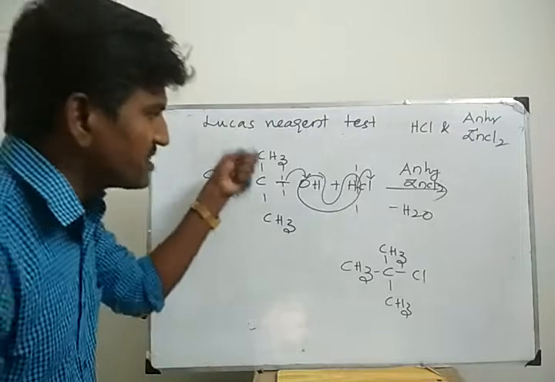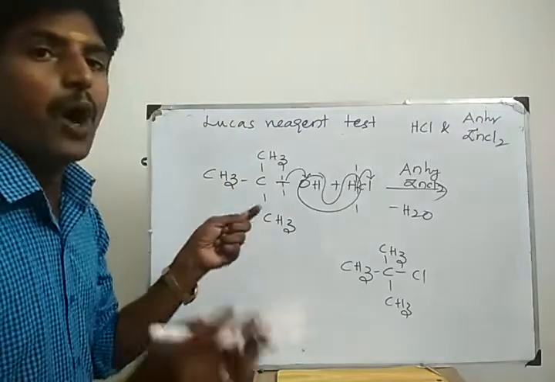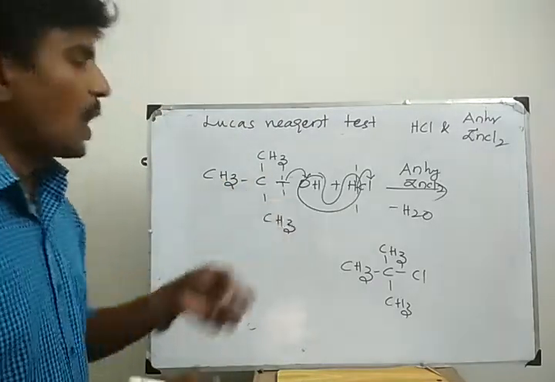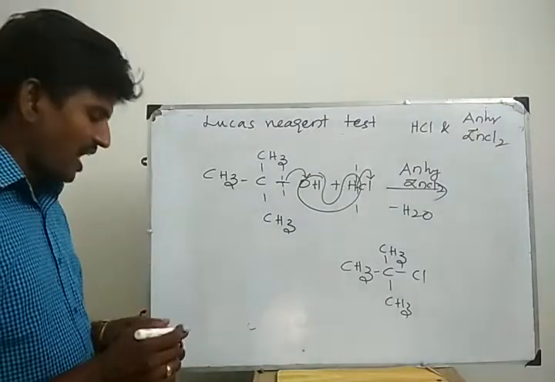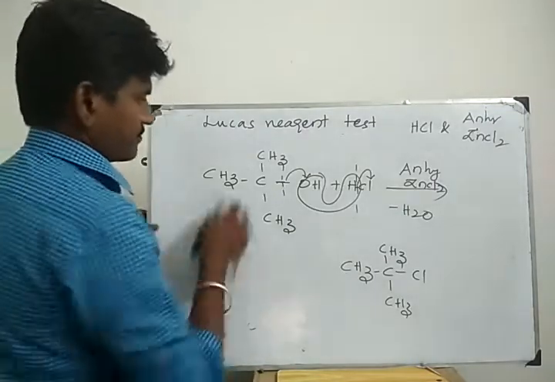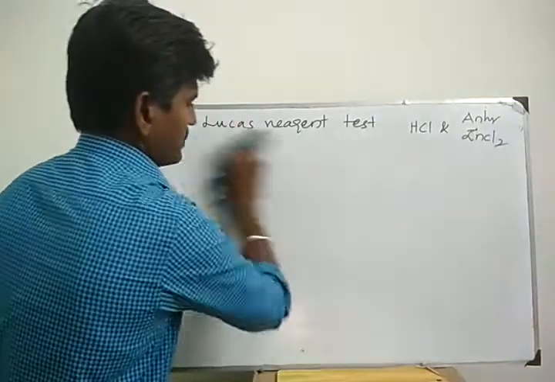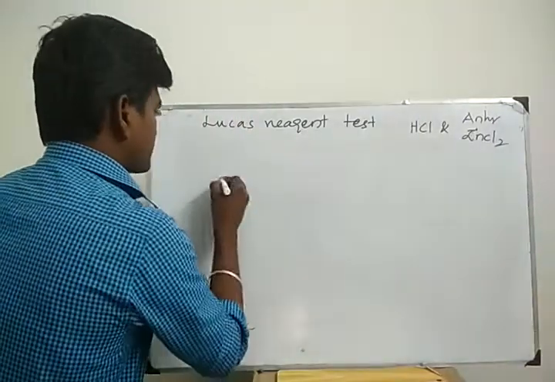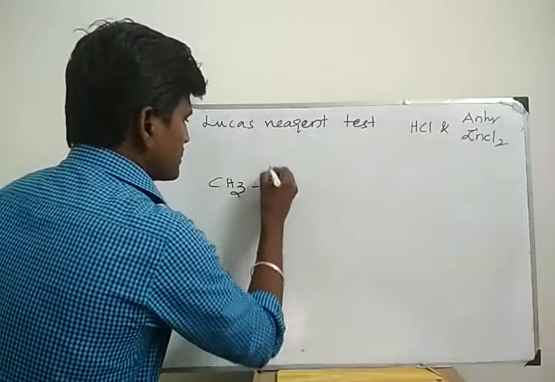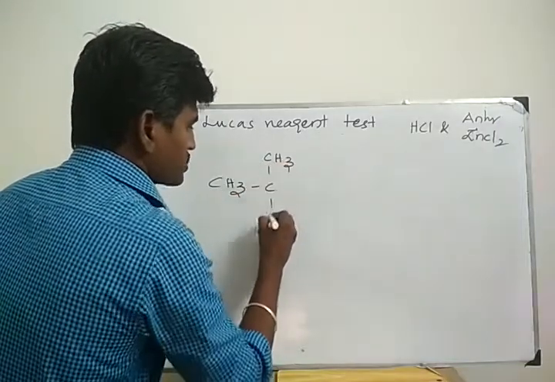Next, secondary alcohol. Already I told you these reactions are examples for bond break in between carbon and oxygen. Now I am going to take secondary alcohol. CH3, CH3, CHOH.